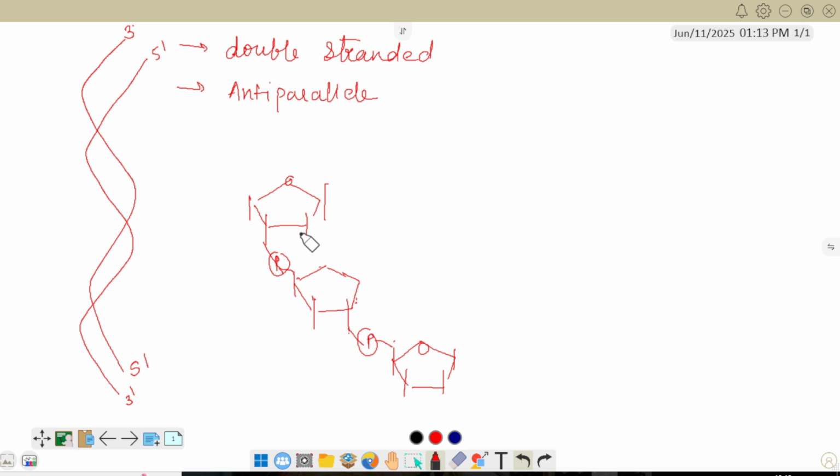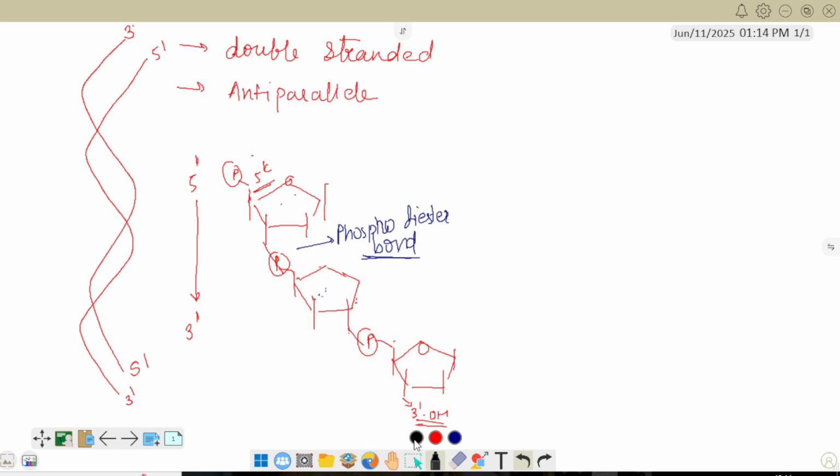Like this. Clear? So here the nucleotides will be arranged like this. One chain will be arranged like this. You can see the phosphate group at the 5' carbon is free. As the chain goes on, the OH group at the 3' carbon will be free. So this chain is running from 5' to 3'. The bond between two nucleotides is the phosphodiester bond.